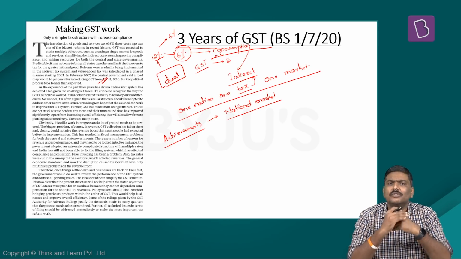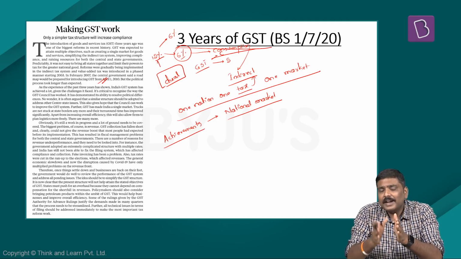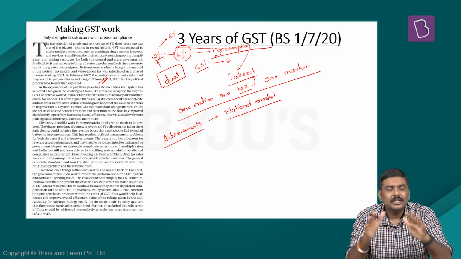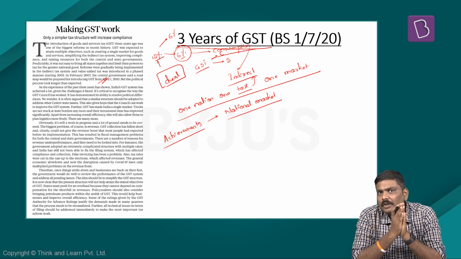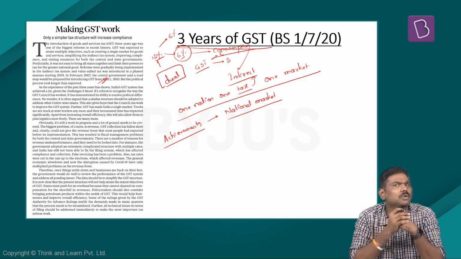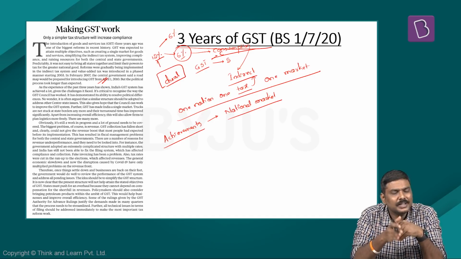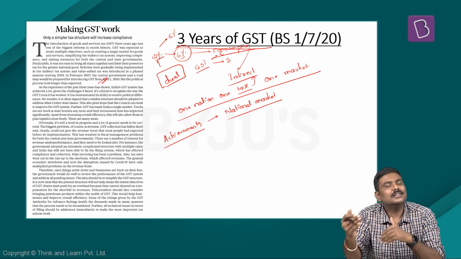Third, with implementation of GST, the concept of the checkpost at interstate borders has been removed or abolished. Earlier, if a particular truck is basically carrying the goods from one state to another state, it was supposed to stop at the checkpost at interstate borders, provide the documentation, then get into the other state.